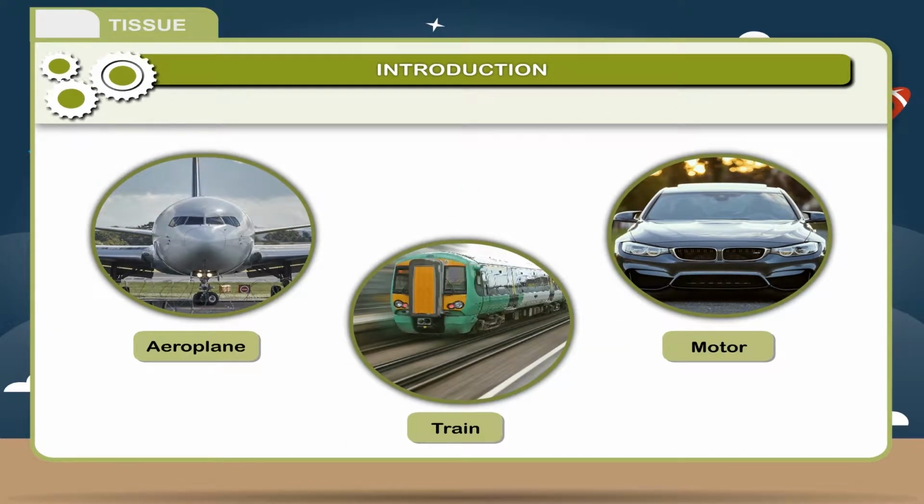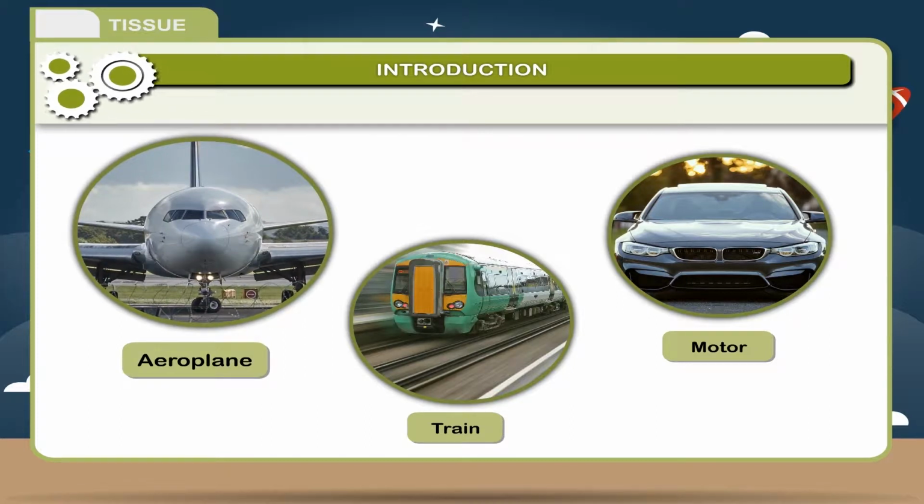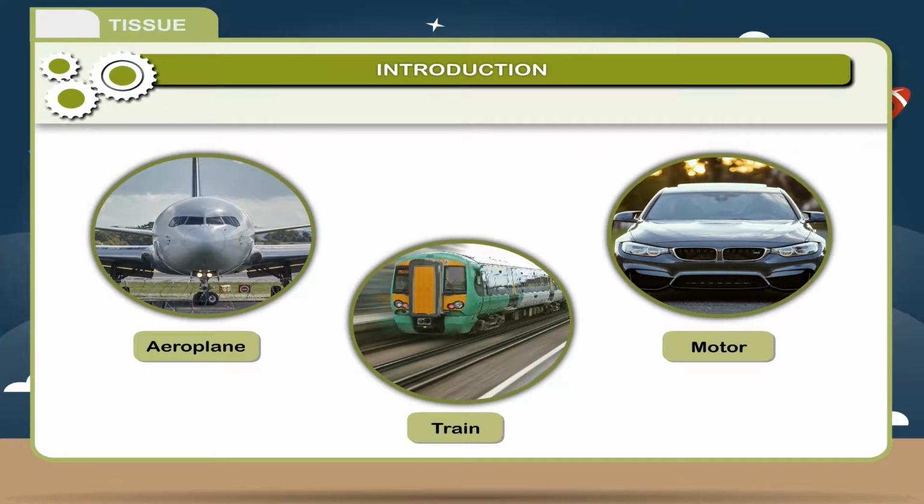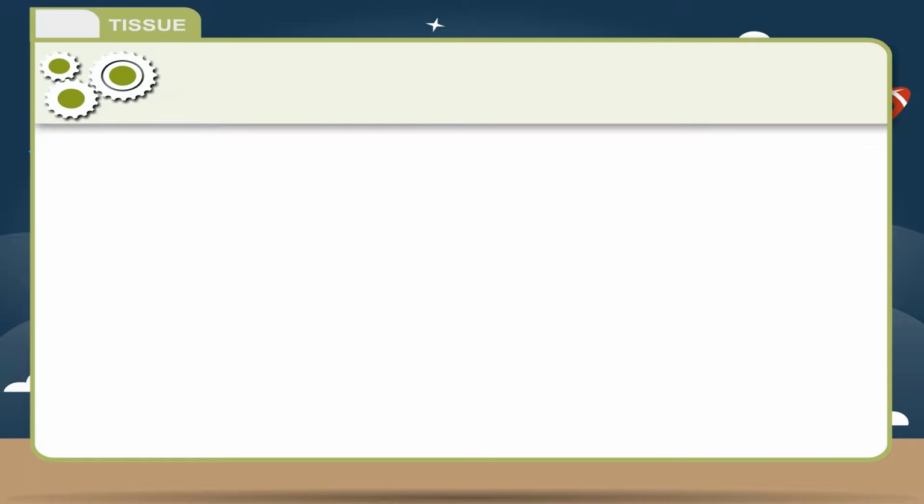On the other hand, non-living things do not reproduce, respire, or move, and they have no sense. Although certain non-living things such as aeroplane, train, motors, etc. move, they have to be provided energy from external sources.